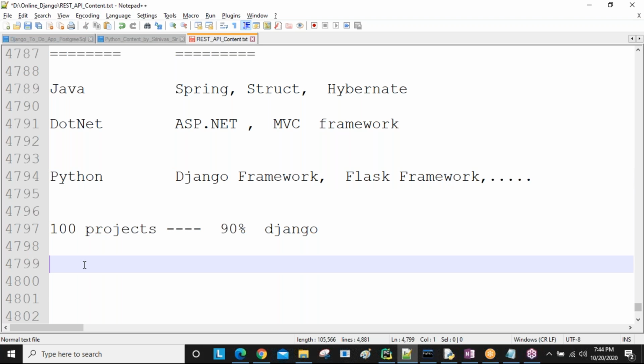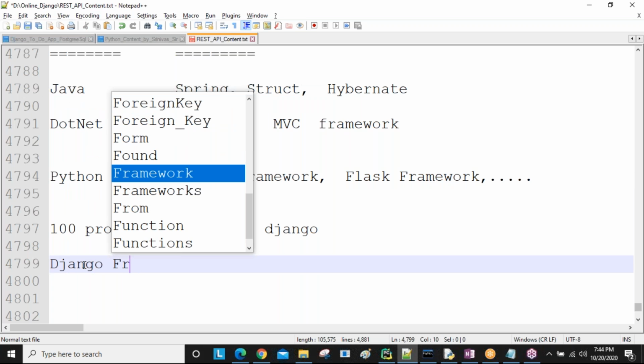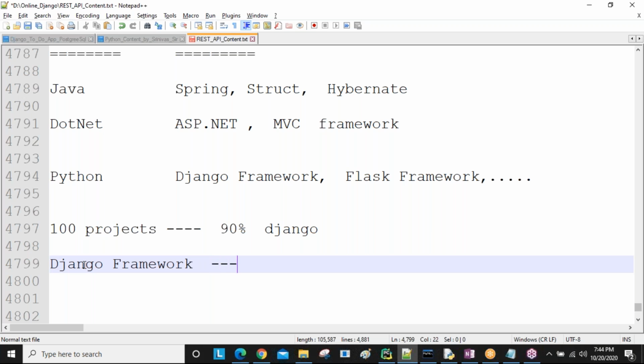Okay, and another one is, if you are using the Django framework, then Django comes with an ORM layer. So later you are going to learn what the ORM layer is.